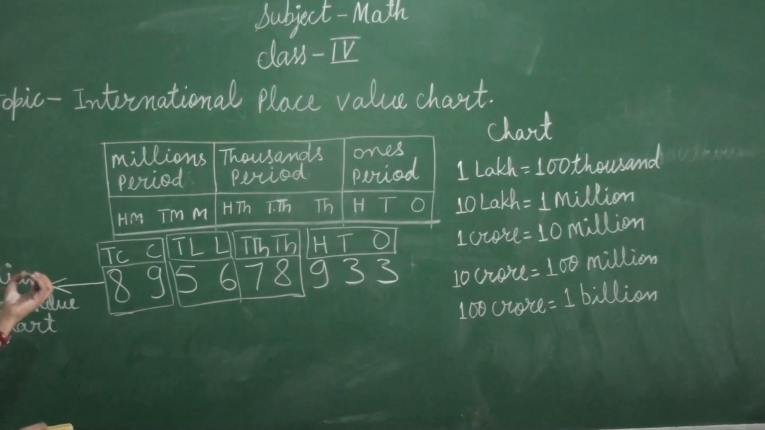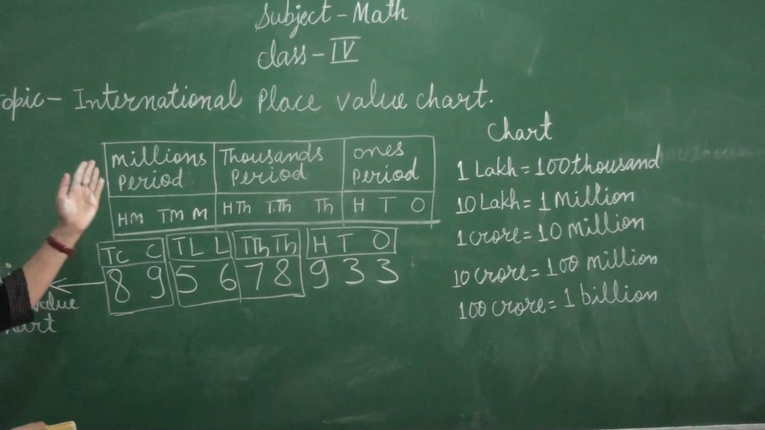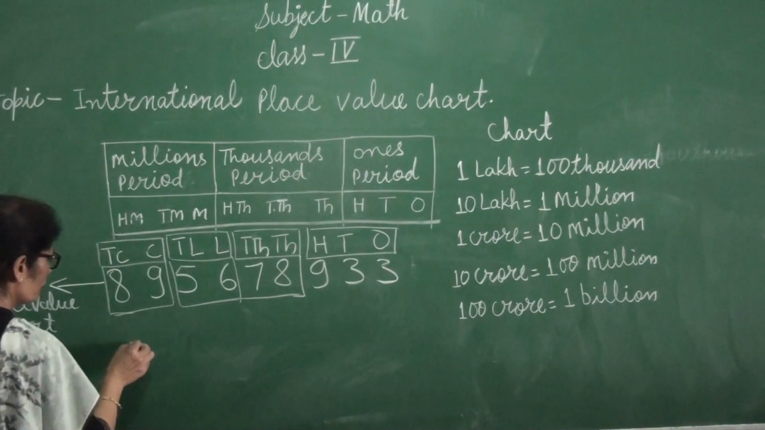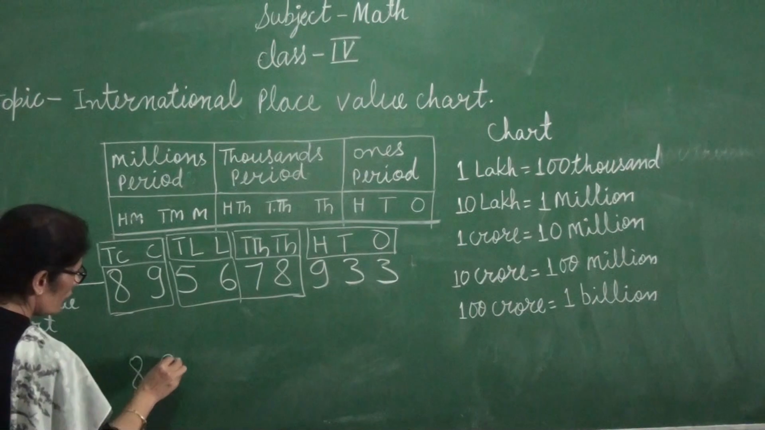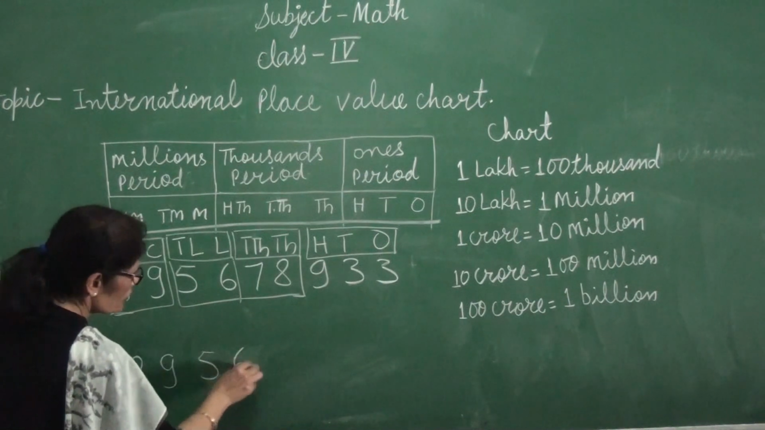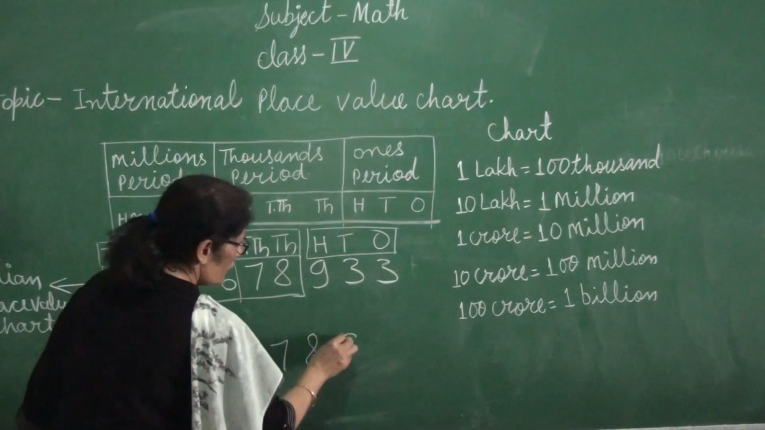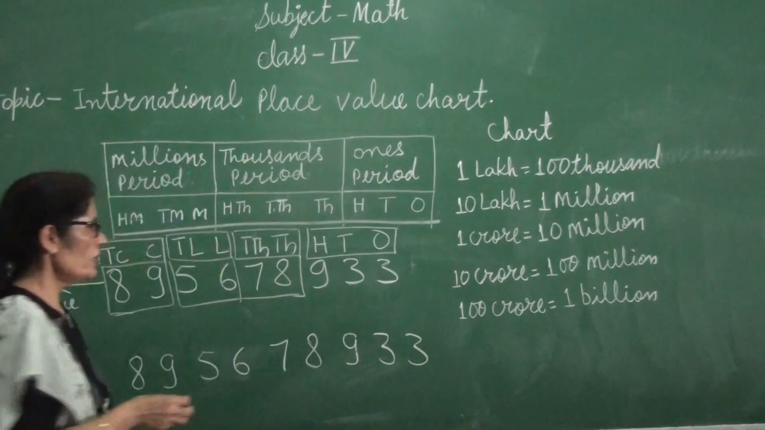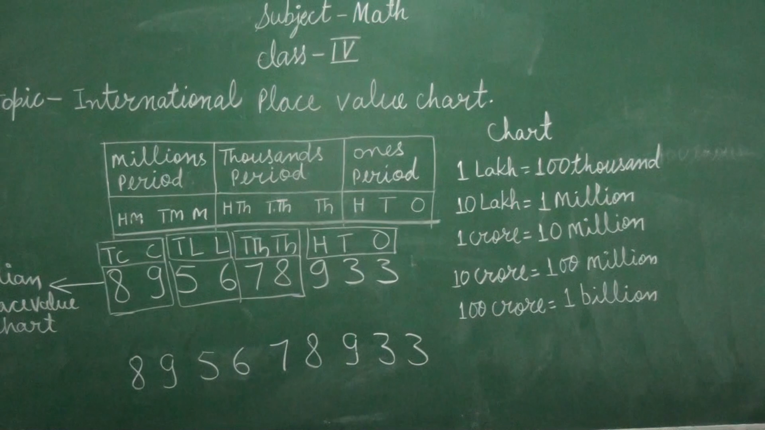I am taking the same number. We have to read it according to the international place value chart. I am taking the same number: 8, 9, 5, 6, 7, 8, 9, 3, 3. But this time we have to place these numbers according to the international place value chart.